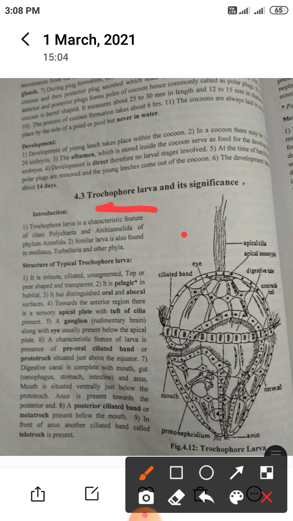So, the structure of a typical Trochophore larva. It is minute, ciliated, unsegmented, top or pear shaped and transparent. Ciliated means cilia are present. Unsegmented means segments are absent, as in leech. Top or pear shaped and transparent. It is pelagic in habitat. Pelagic means, which is discussed in the topic above.